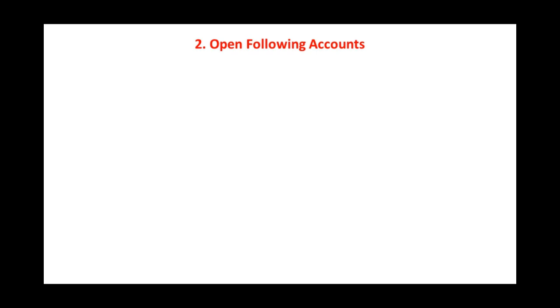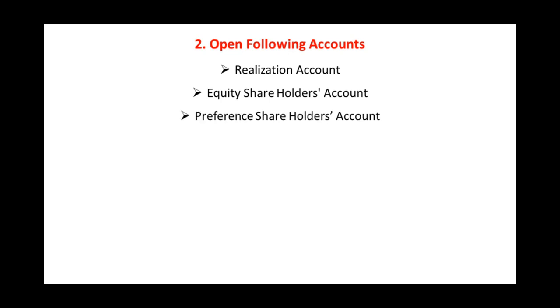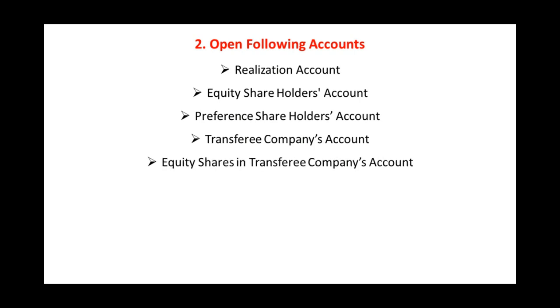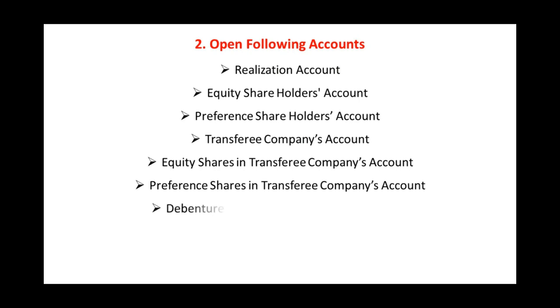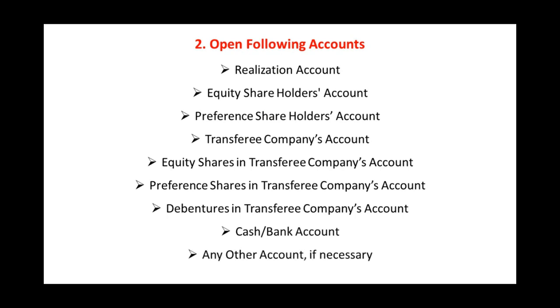Secondly, you have to open accounts like realization account, equity shareholders account, preference shareholders account, transferee company's account, equity shares in transferee company account, then preference shares in transferee company account, debentures in transferee company account, cash bank account, and any other account if necessary. Step number 3 is the transfer step.